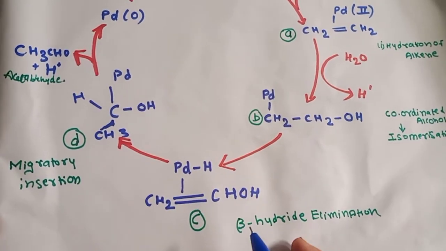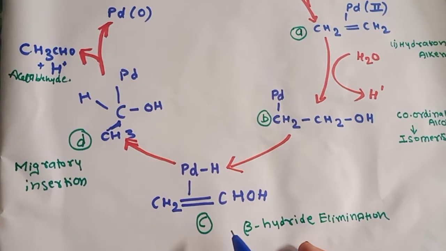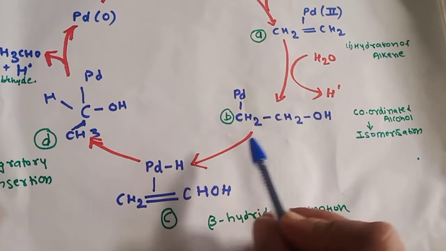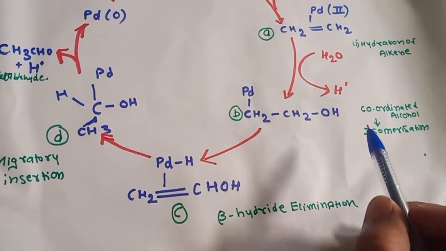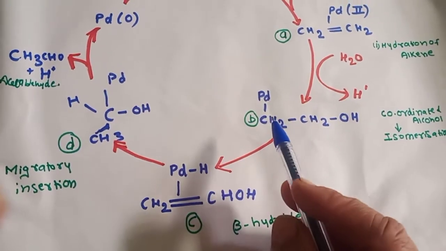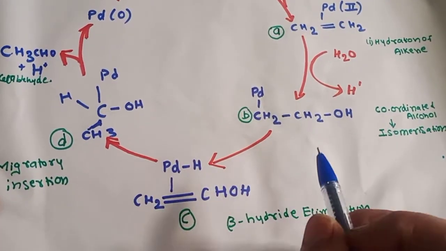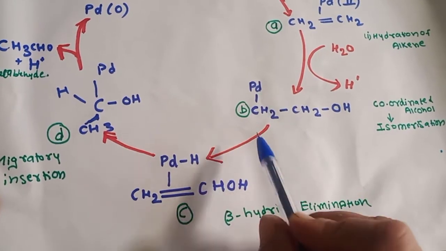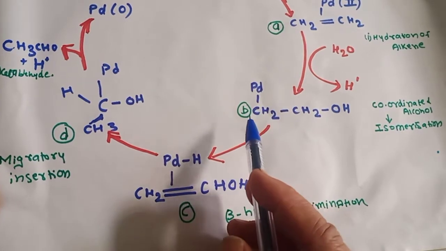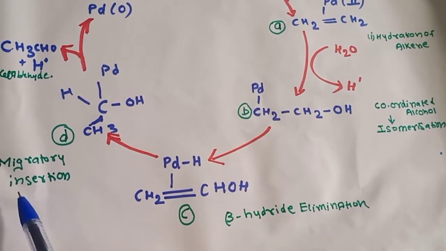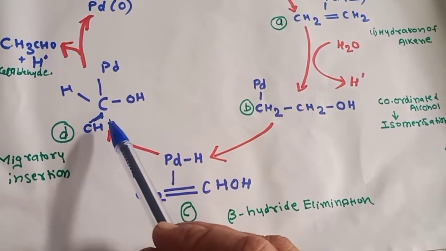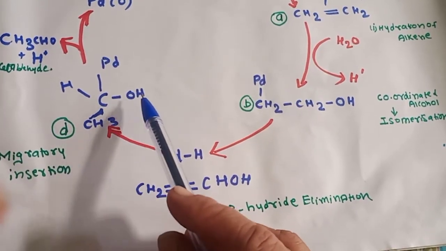So here the product C is obtained, and then the same B product, that is our coordinated alcohol, will also go through a migratory insertion to form the product D. You have to remember that this B will change in two ways. First it will undergo beta hydride elimination to form the product C, and next it will undergo the migratory insertion. They will rearrange themselves so that you will get this product, that is CH3, C, OH, H and palladium.